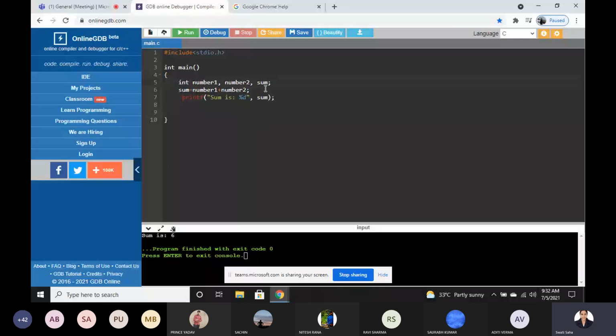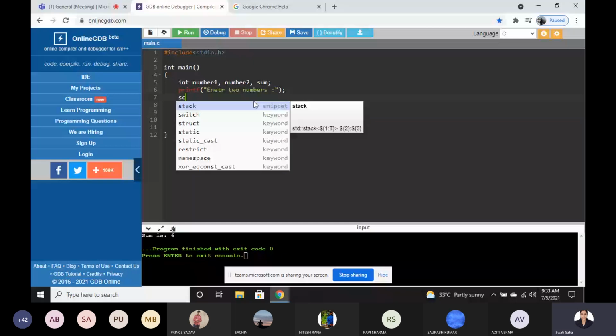So just write "enter 2 numbers". Means we are telling the user to enter 2 numbers. Now what the user will do, he or she will give some numbers.